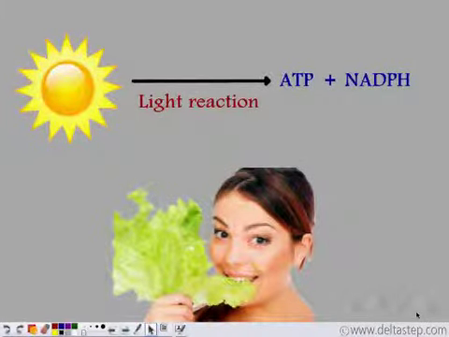In the light reaction, light energy is converted into chemical energy in the form of ATP and NADPH. Now, this is not the main aim of photosynthesis. The main aim of photosynthesis is to manufacture food. So, when does food get manufactured?